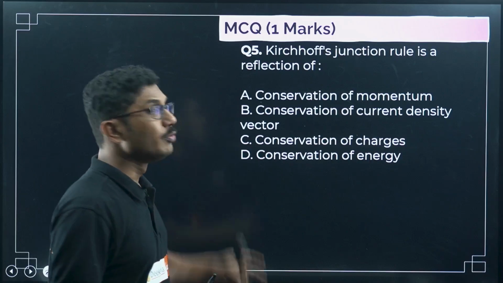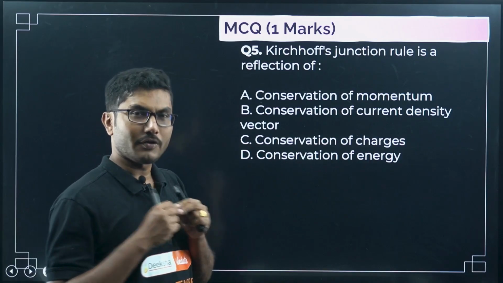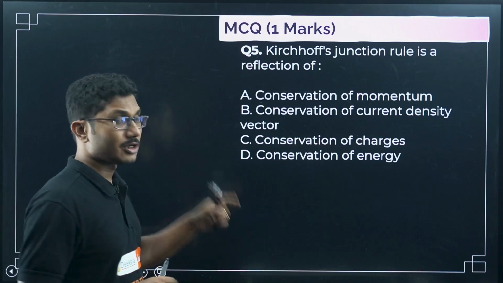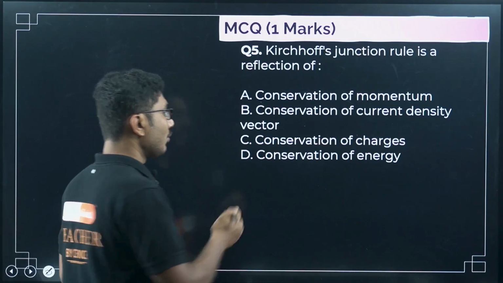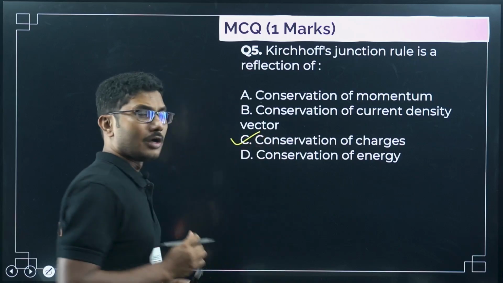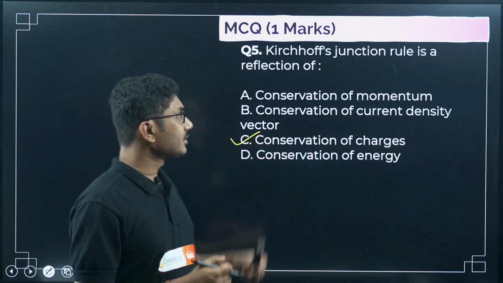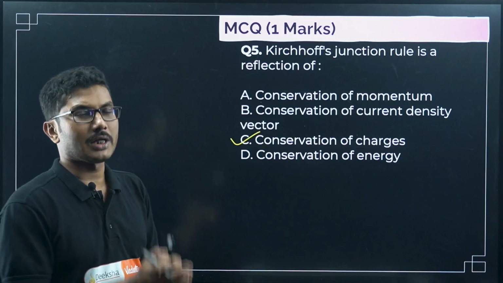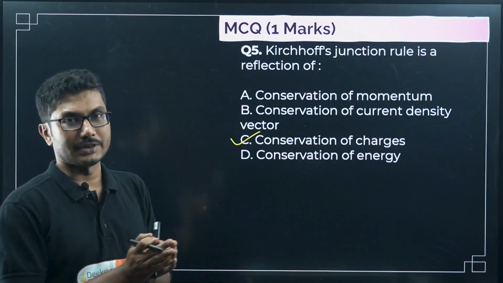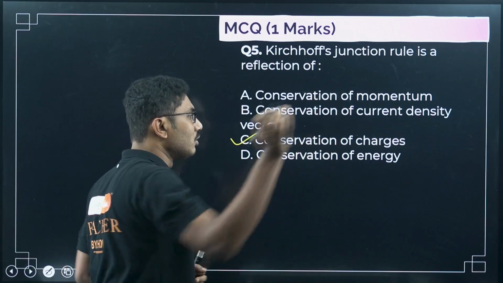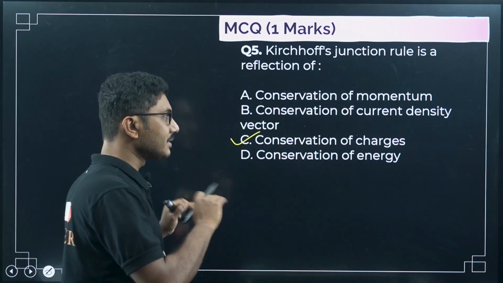Kirchhoff's loop rule is based on conservation of energy, whereas Kirchhoff's junction rule is based on the conservation of charges. Be very careful if they ask you this question. Kirchhoff's junction rule is based on conservation of charges. Kirchhoff's loop rule is conservation of energy. So by closing your eyes, don't mark conservation of energy, it is conservation of charges.